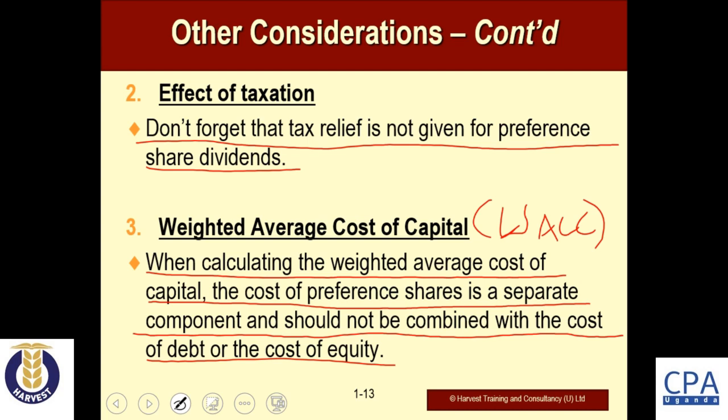And in other cases, because in some cases preference shares behave like debt securities. For example, redeemable preference shares behave like debt, as we have seen in the previous slide. So in most cases, people combine redeemable preference shares with debt, which is totally wrong. So when you're calculating the weighted average cost of capital, the cost of preference shares should be a separate component and should not be combined with the cost of debt or cost of equity.